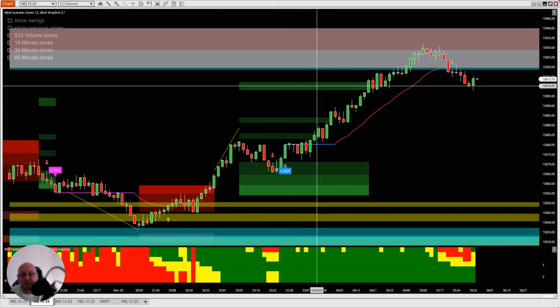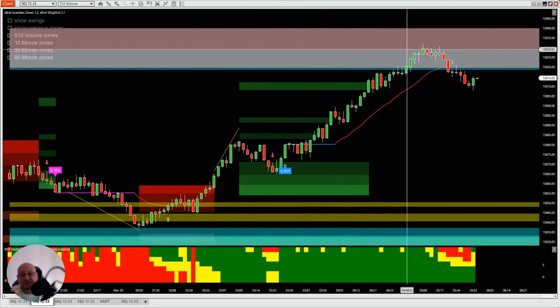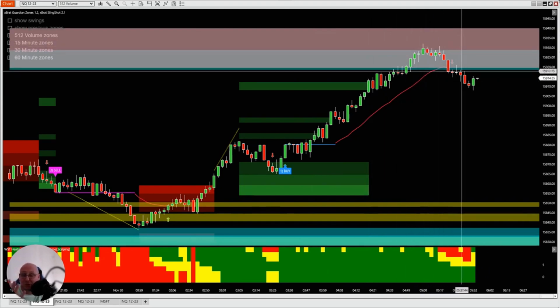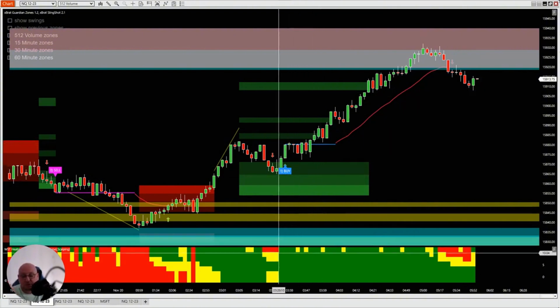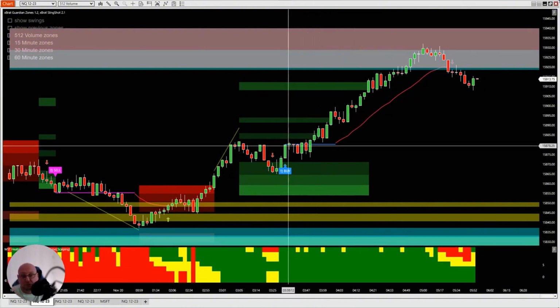Where's target 3? It's not even in the next resistance zone. The next resistance zone is a 60 and a 15 minute, so there's a confluence of resistance there. And look what's just happened. It goes into that zone and comes back down again. But the main thing is we've got signal, we've got confirmation, we've got fresh air. We're going to take the trade.